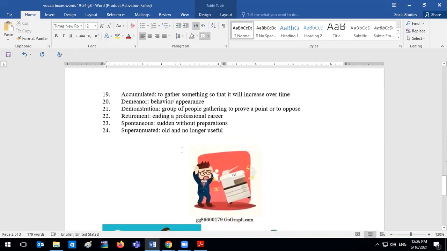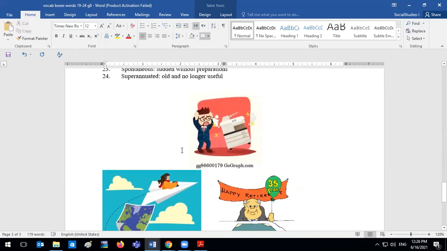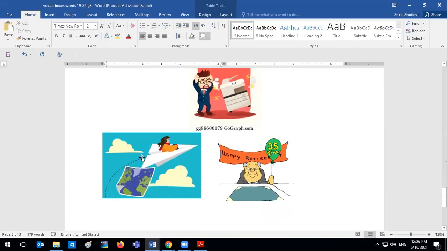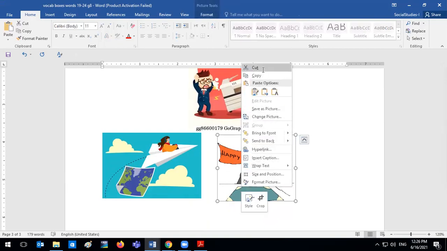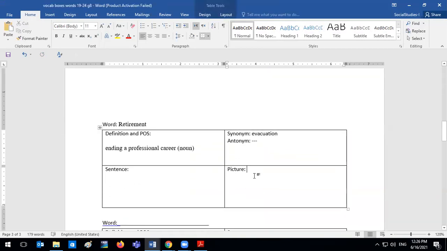So let's look here. Who was working with me on this, item number 6? Hannah, it was you? Yes. Okay, so which picture here shows retirement? The one with the balloon. Right, the old man celebrating, ending his working career. He's very excited.